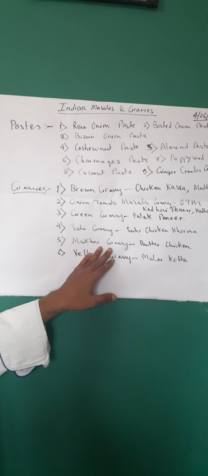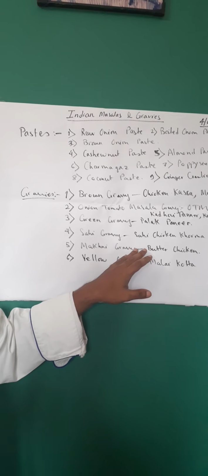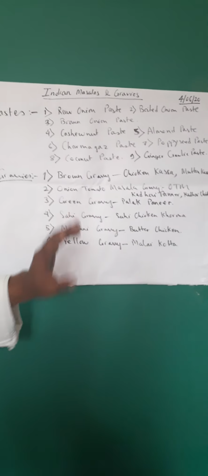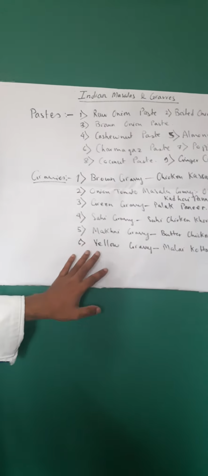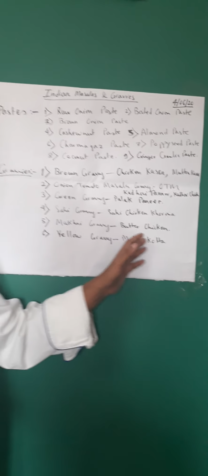Then we have the makhni gravy, which is orange in color, and has a predominant flavor of royal kasuri methi, which is added at the last. It is a little bit sweet gravy where, when you are finishing it, you add honey, and you get butter chicken out of that. The next one is the yellow gravy, which is usually a combination of shahi and makhni gravy, and the most popular dish you get from it is malai kofta.